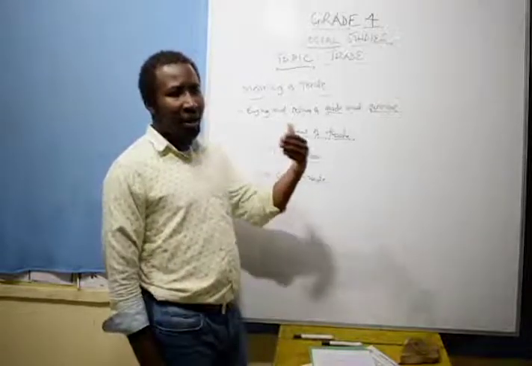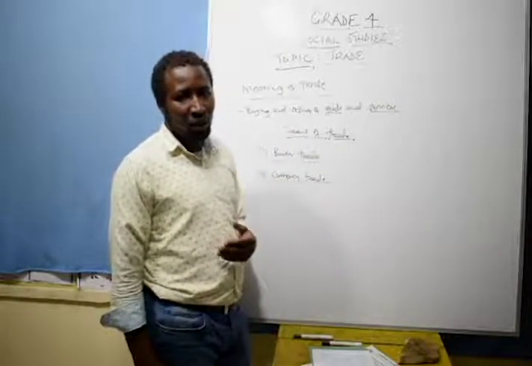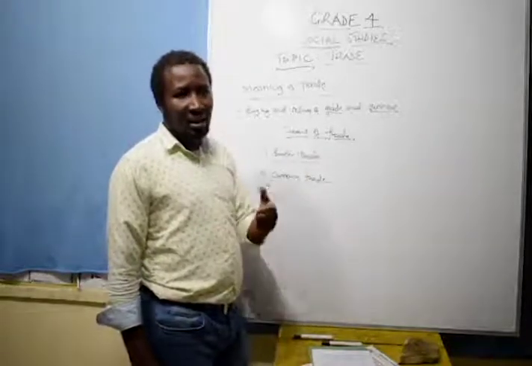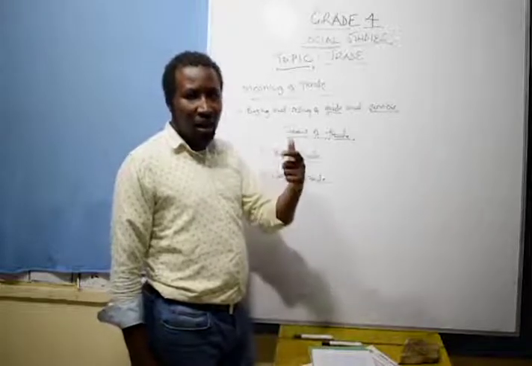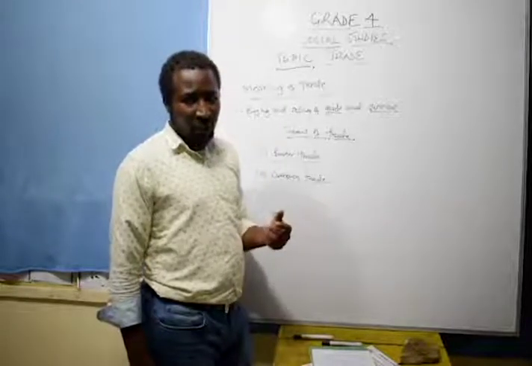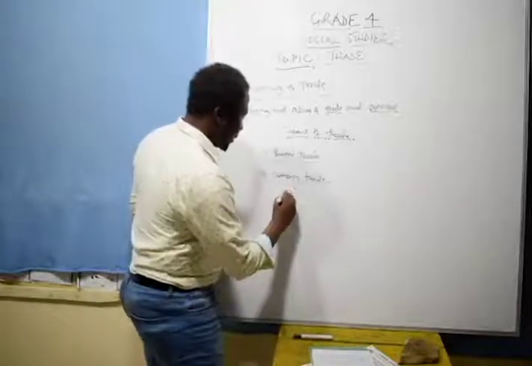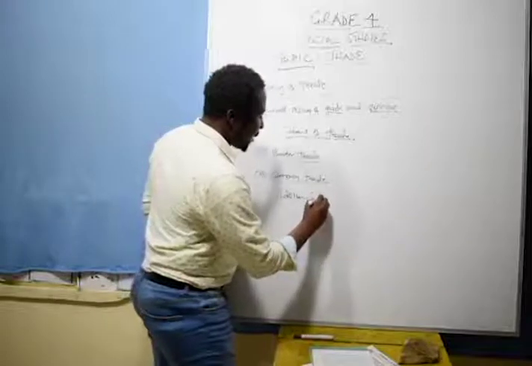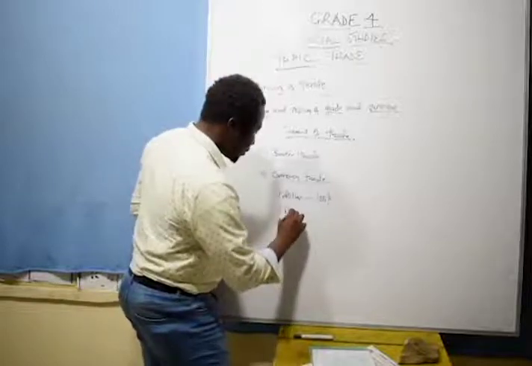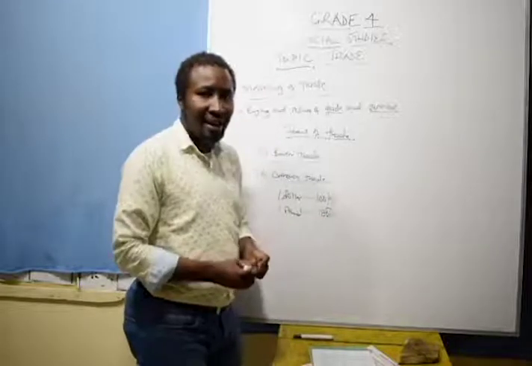Now, it came a time whereby, due to the world evolving, coming into the present day situation, we have the currency whereby we have money. Different currencies are quantified in different countries. For example, we have the dollar. $1 is estimated to be 100 Kenyan shillings. For the pound, 1 pound is around 130 shillings. Now, these are the terms of currency that we have.